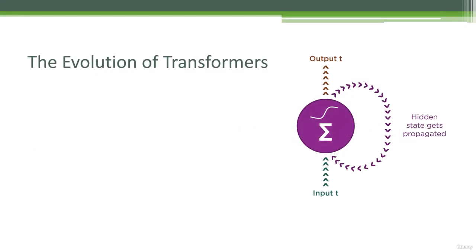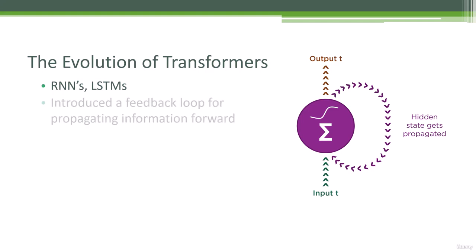So where did this all come from? It used to be that natural language processing relied heavily on RNNs, recurrent neural networks, and specifically LSTMs, which is a variation of RNNs. We covered that earlier in the course, but just as a quick review, the key here is that as you process information through a recurrent neural network, that hidden state that comes out the other end gets propagated back into the input for the next time you process it through.